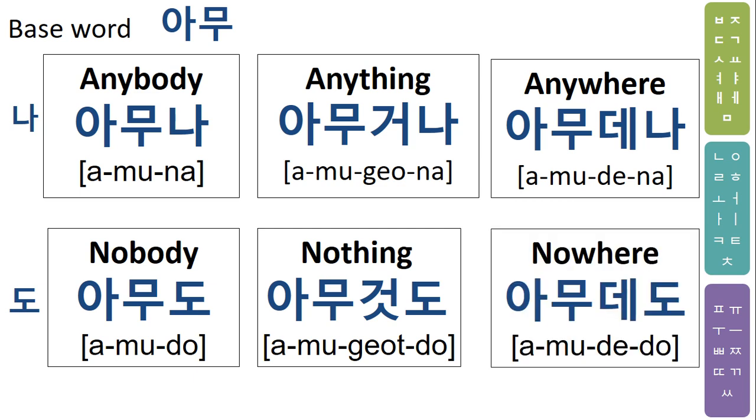Nowhere: amudedo. So amuna, amugona, amudena, amudo, amugotto, amudedo. By learning just nobody, nothing, nowhere, you're not going to use those in any sentences